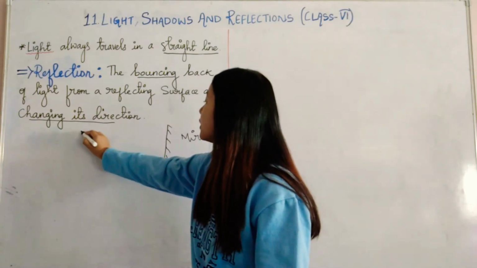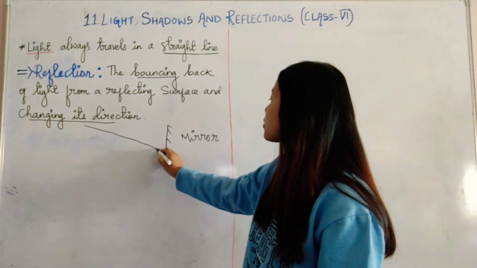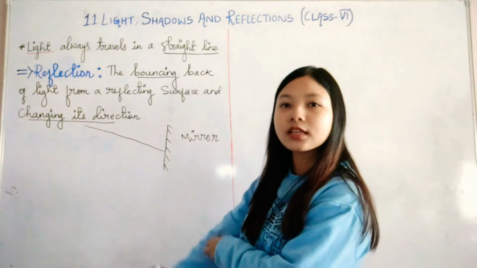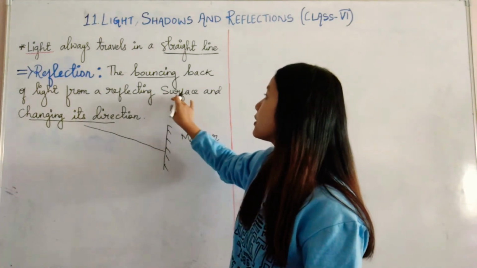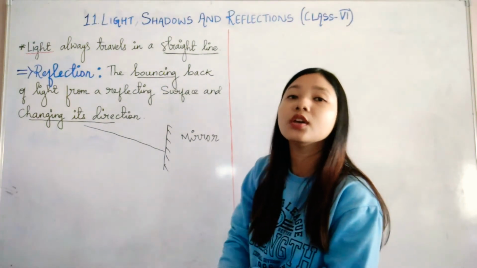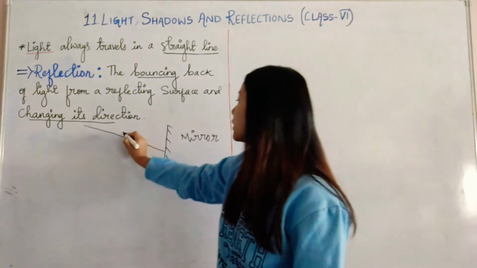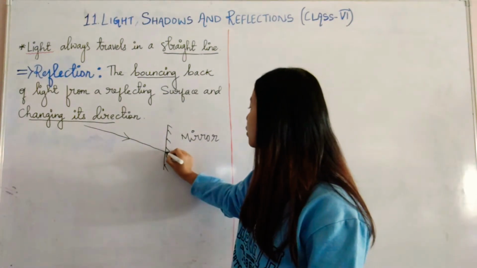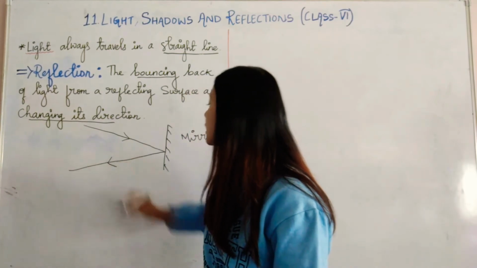then if light is coming in this direction, as light always travels in a straight line, after falling on this shiny surface, what will happen? The light will be reflected or bounce back. It will bounce back on the same side from where it is coming, but the direction will be changed. The light was coming in this direction, but after bouncing back its direction is now this way.